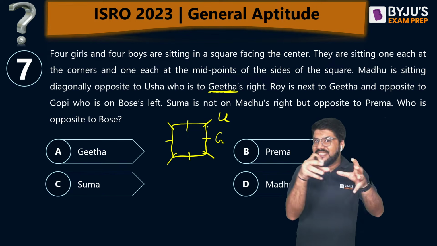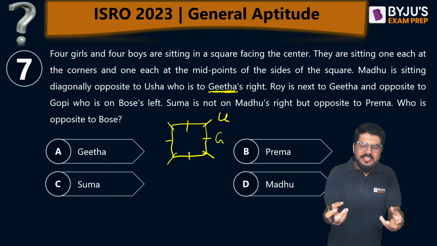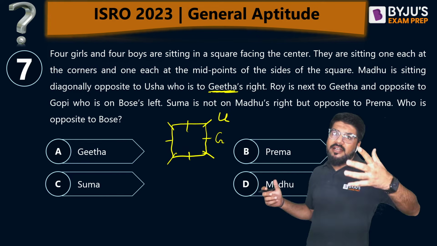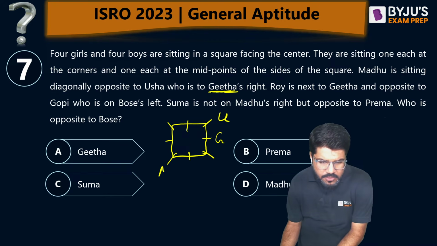And all are facing the center. They are looking towards each other, then only they can discuss something. Even if nothing is mentioned, by default take it as facing the center. If they mention facing outside, that's a different story. And who is Madhu? Madhu is diagonally opposite to Usha.